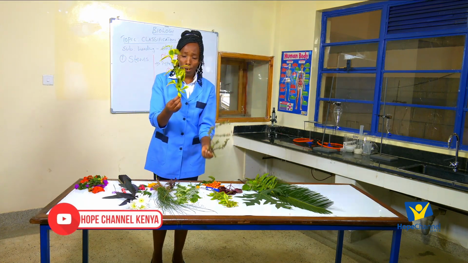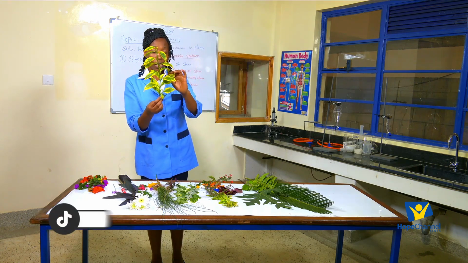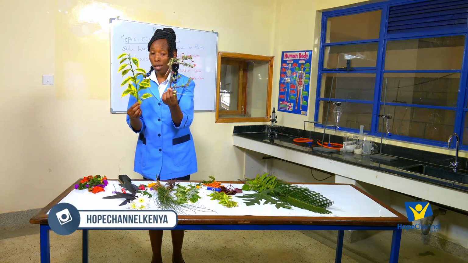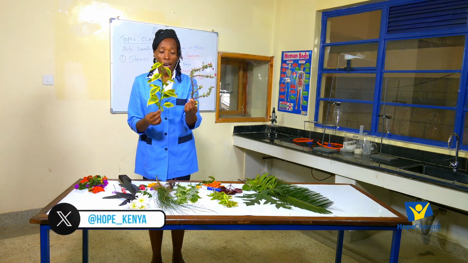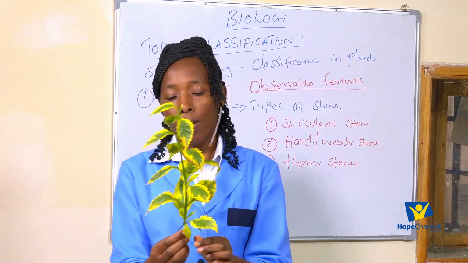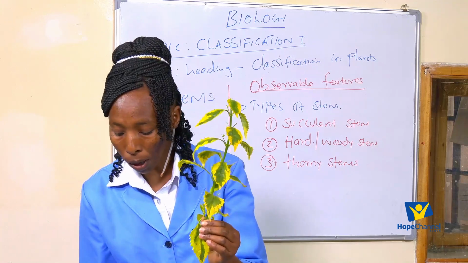Now, for this one, for this leaf, I may put it into the same group as this one, okay? This one, we have said the stems are thorny, so they have thorns on their stem. And I said we'll give a reason why they have thorns on their stem. But this one, if you check keenly, I want you to closely have a look at this.